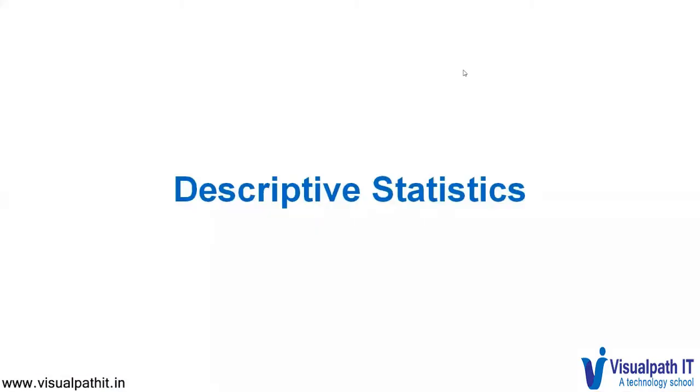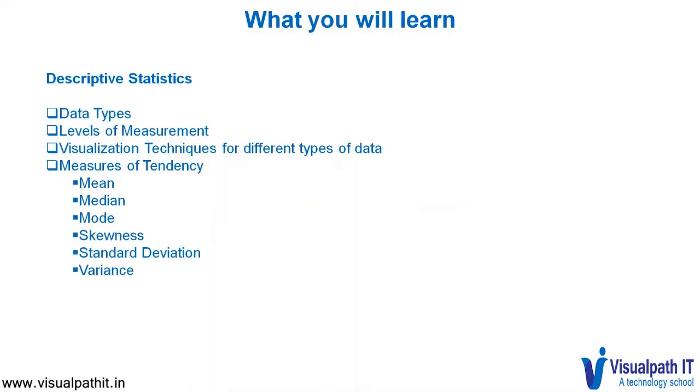Welcome to the course on descriptive statistics. Let us look at what we will learn in this lesson. We will try to classify different types of data based on data types and its levels of measurement. We will also look at some of the visualization techniques for these different types of data, and also look at some of the measures for central tendencies and asymmetry. For example, mean, median, mode, skewness, etc.